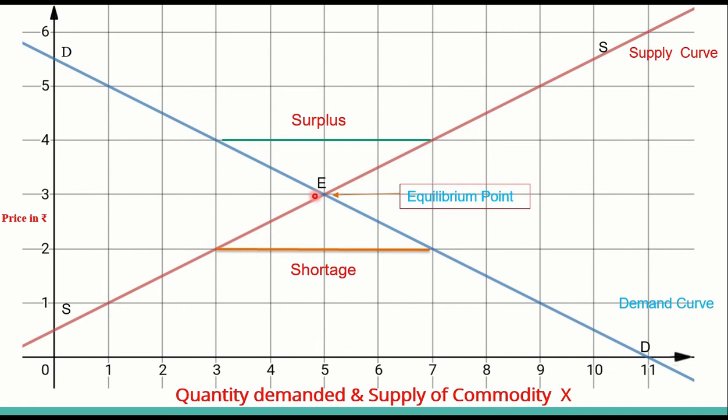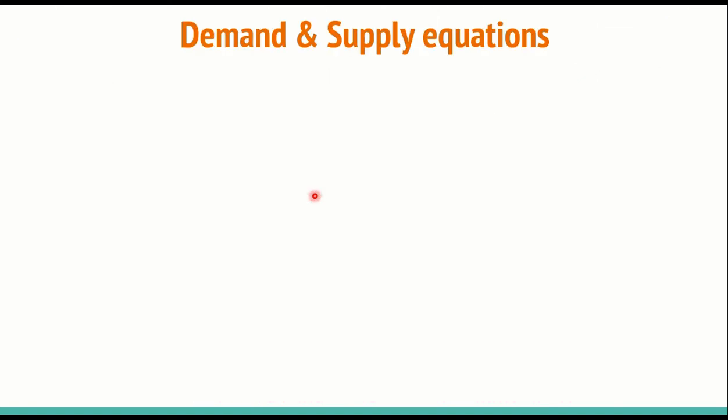The equilibrium price is also called the market clearing price. Once this price is reached, there is no tendency to change from this price. This is how we can find market equilibrium through the interaction of demand and supply curves. We can also analyze market equilibrium by solving demand and supply equations. Let us try to understand how to find equilibrium price and quantity by solving demand and supply equations.